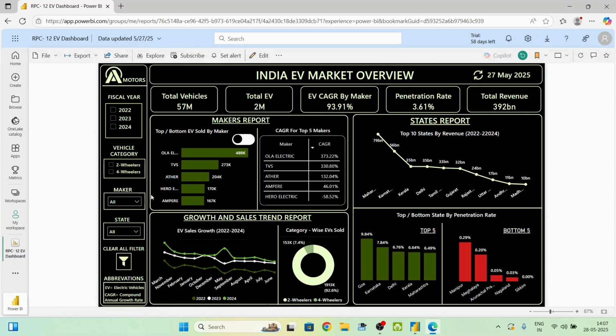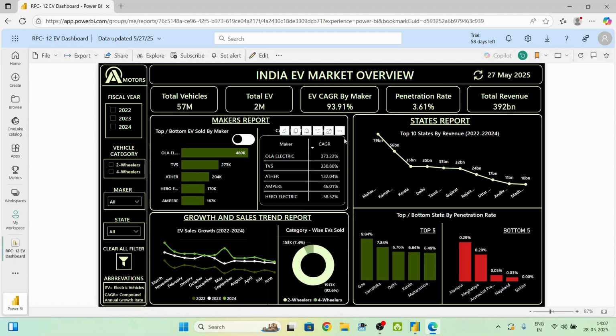growth rate. Now here at the top, all the five KPIs are placed, where total vehicles has a value of about 57 million. Second one is total electric vehicles, which is 2 million. Third is EV CAGR by maker, which is 93.91%. Fourth is penetration rate, which is 3.61%. And the last is total revenue, which is 392 billion.